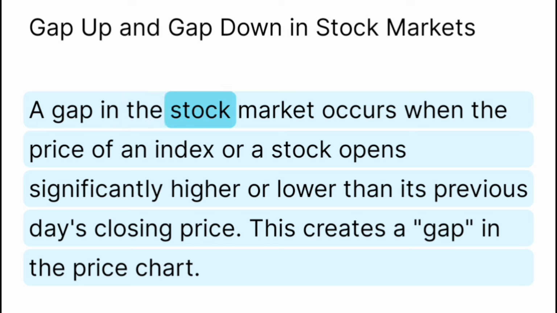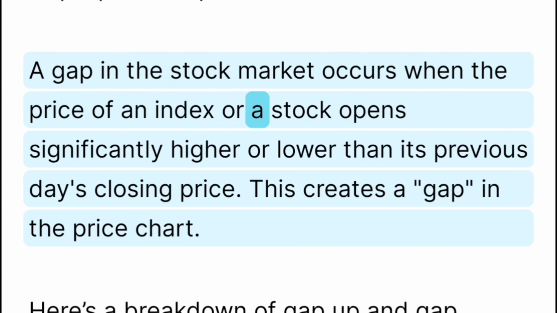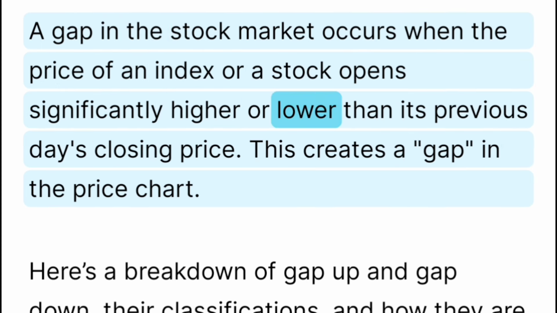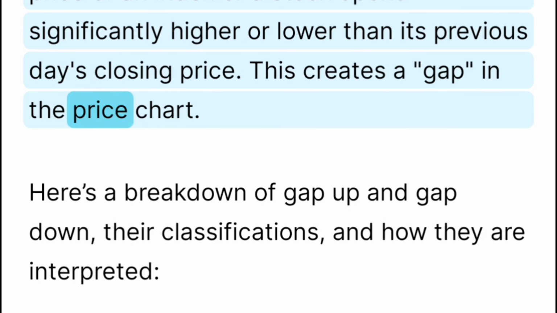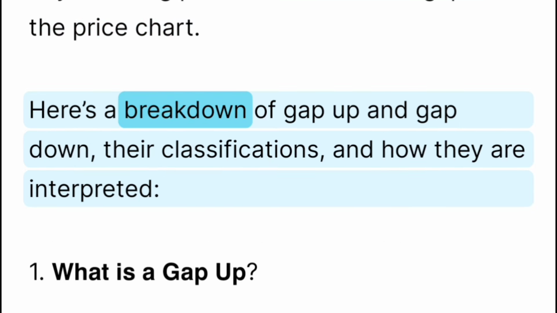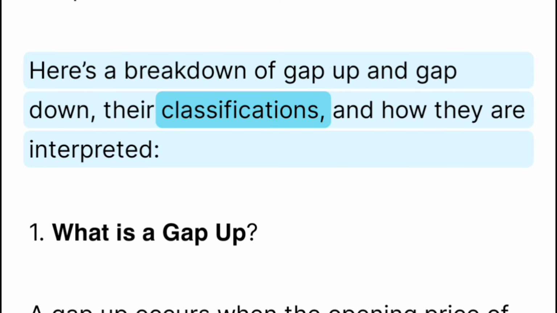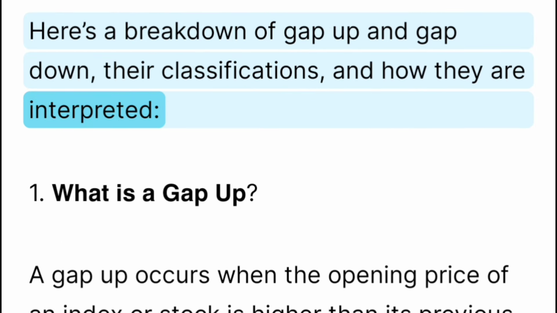A gap in the stock market occurs when the price of an index or a stock opens significantly higher or lower than its previous day's closing price. This creates a gap in the price chart. Here's a breakdown of gap up and gap down, their classifications, and how they are interpreted.